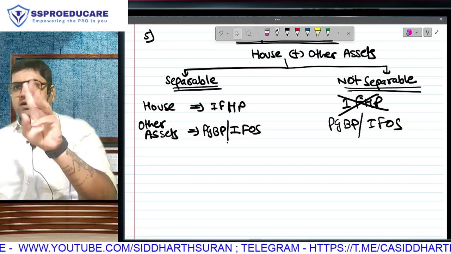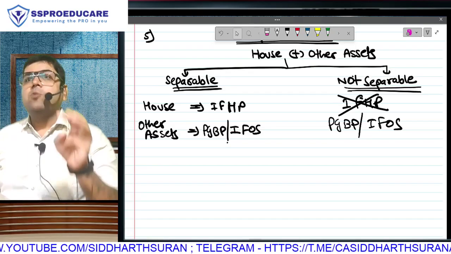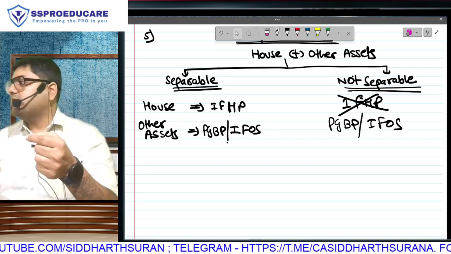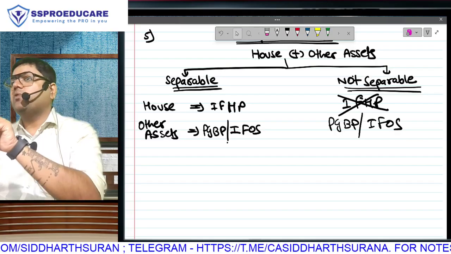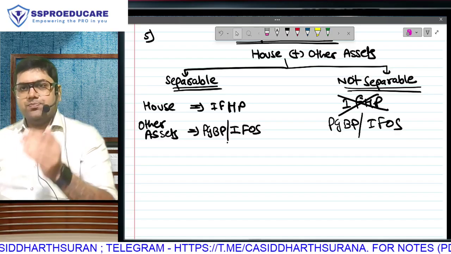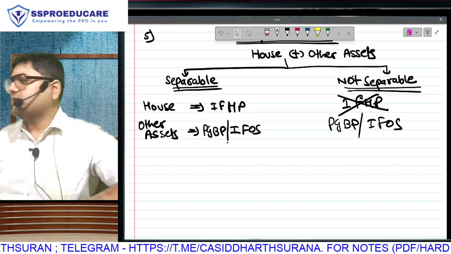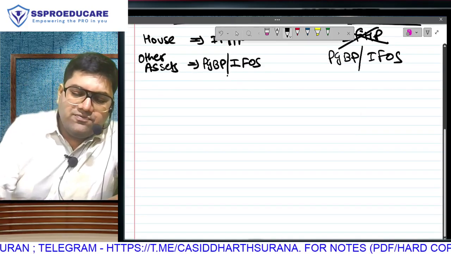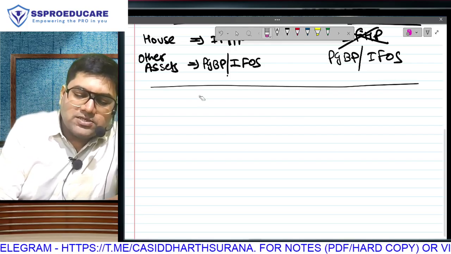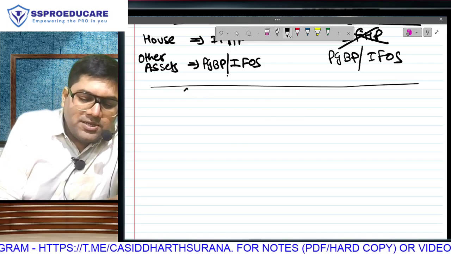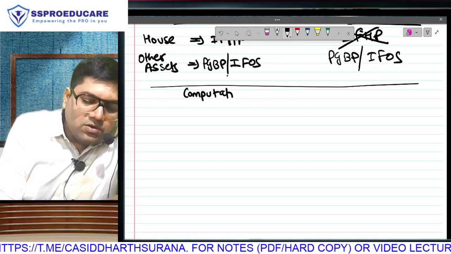Point number 1, 3 conditions: building, owner, not doing business. Point number 2, we will pay tax on annual value. Point number 3, properties will be categorized into 3: SOP, annual value 0; LOP, even if 1 day; and after 2 SOPs, we will put them under DLOP. Point 4 and point 5, what we did today: rentals will always come under house property, and the composite rent discussion. Once we are done with the introduction, we now have to learn how to do the calculation. That means theory is over, concepts are over. Now, how to do computation of